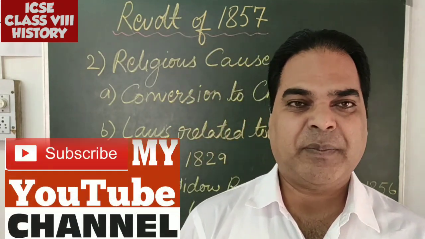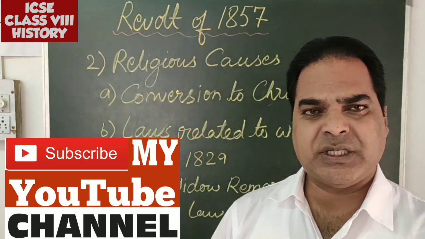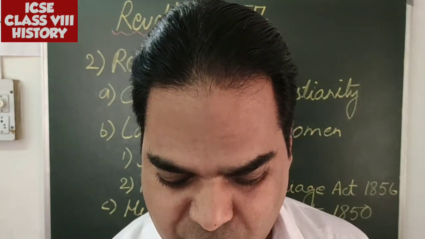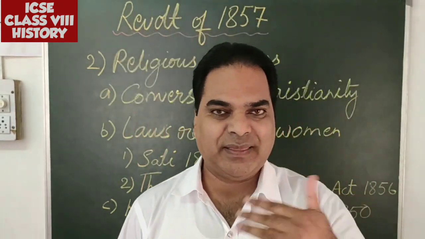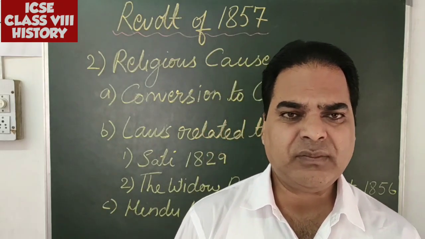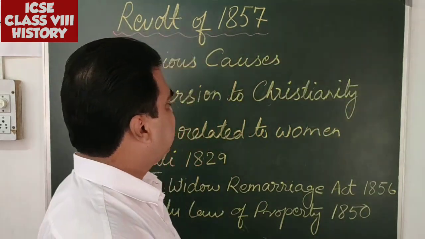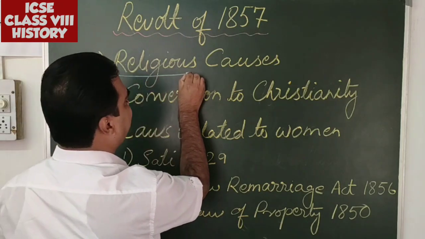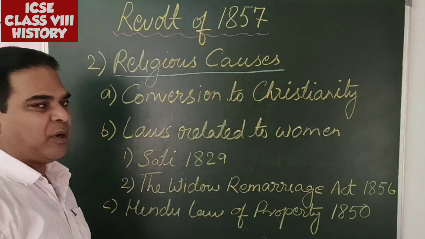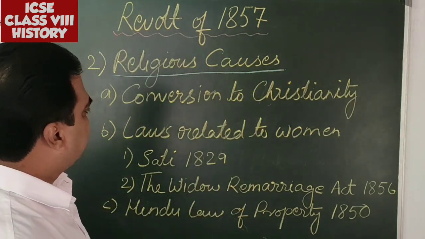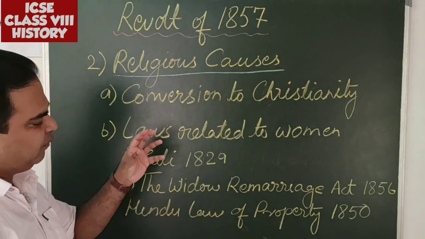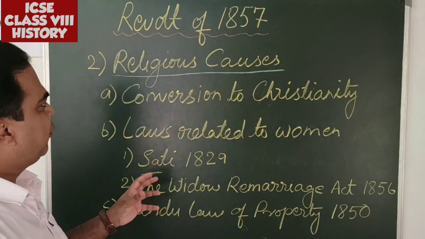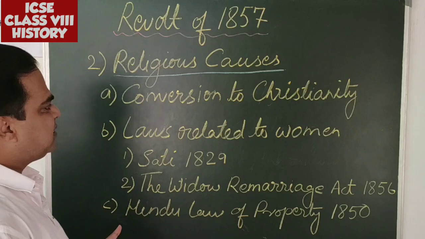So today we are going to discuss the other causes of the revolt of 1857: religious causes and social causes. First we will discuss the religious causes, and then we will discuss the social causes too. So how did the religious causes become responsible for the revolt of 1857? Here I'll make it very precise to help you understand the reasons for which the revolt broke out in 1857.